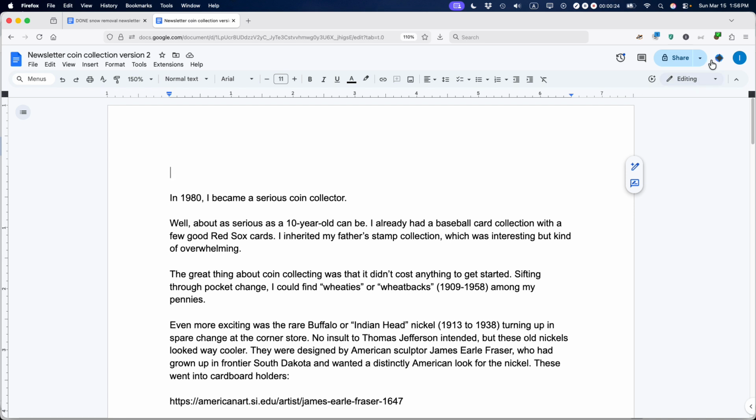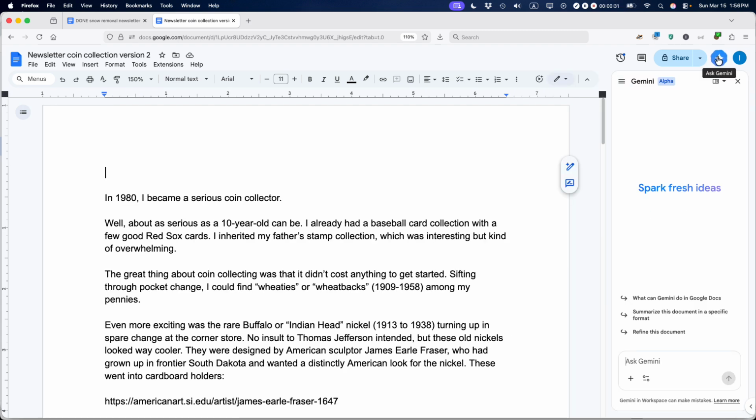You'll see in the upper right corner of Google Docs, there's this star-like icon. If you hover over it, it says Ask Gemini. Press that, and then this dialog will appear. This is currently in alpha, but I'm pretty sure that Google is going to roll this out to more Google Docs accounts. Currently, it's only paid Google accounts, by the way,